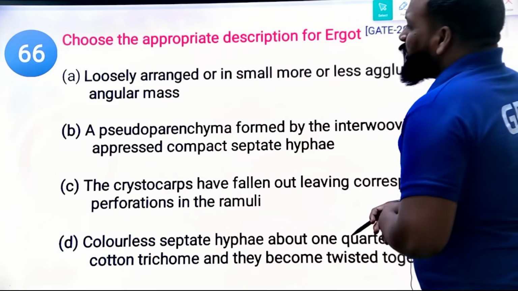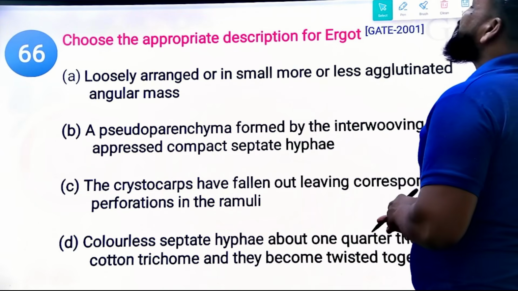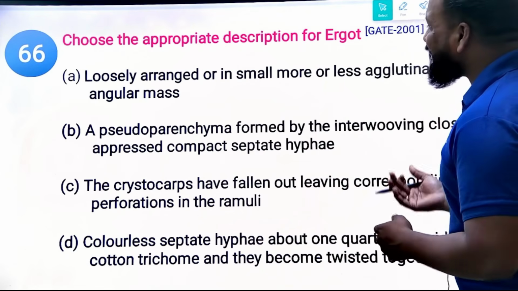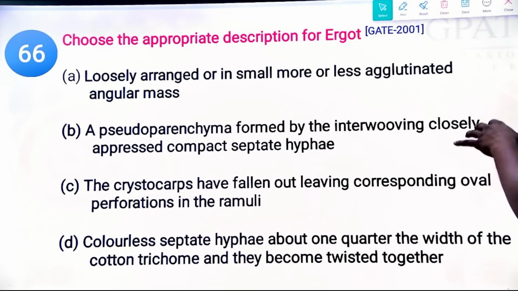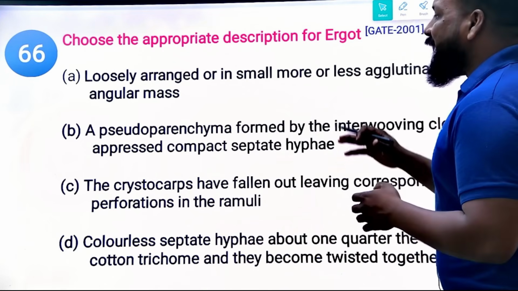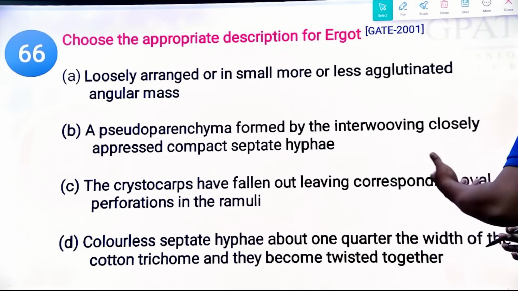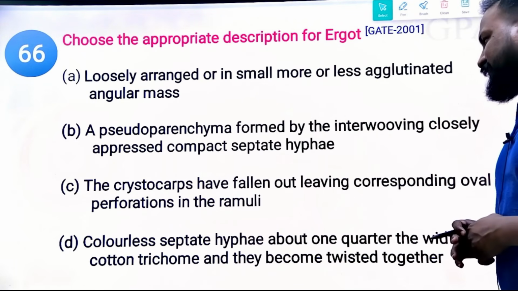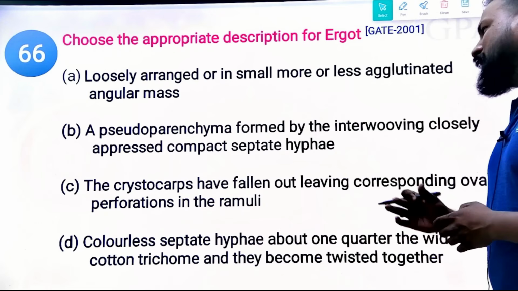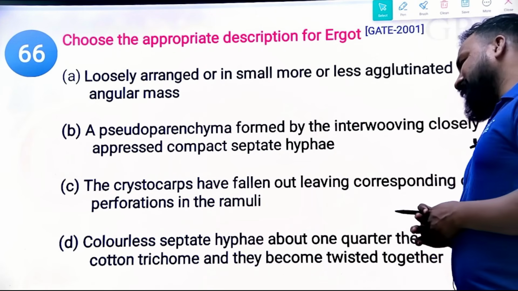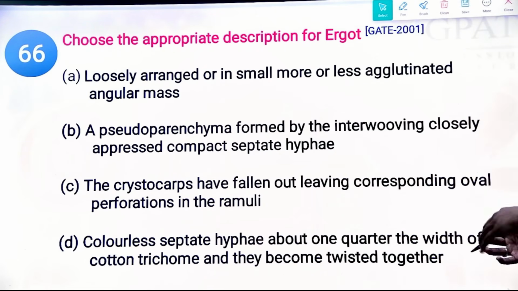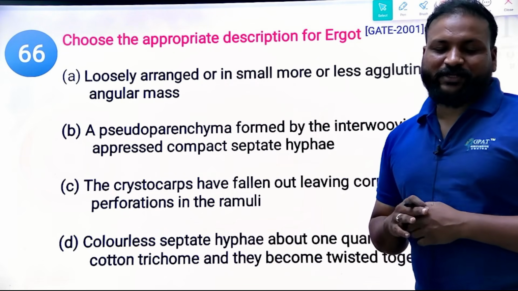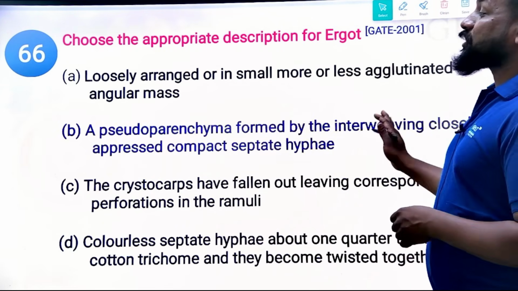Next question, come on. Choose the appropriate description for ergot. Choose the appropriate description for ergot. Loosely arranged or in a small or more or less agglutinated angular mass. A pseudoparenchyma formed by the interwoven, closely appressed, compact separate hyphae, and the perithecia have fallen out, leaving corresponding oval perforations in ramuli. Colorless septate hyphae, and they become twisted together. What is the right answer? What is the appropriate description of ergot? Yes, the appropriate description is pseudoparenchyma.